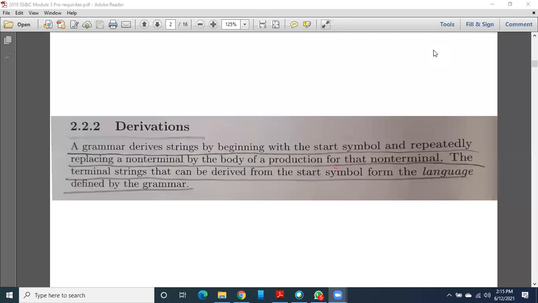Then in the second module, you studied the first phase of the compilation process, that is lexical analysis. Now in the third module you are going to study the second phase, that is syntax analysis. So the second module is lexical analysis, the third module is syntax analysis. These are the first two phases of our compilation process, and both of them are processes. Lexical analysis is a process which is also called scanning.